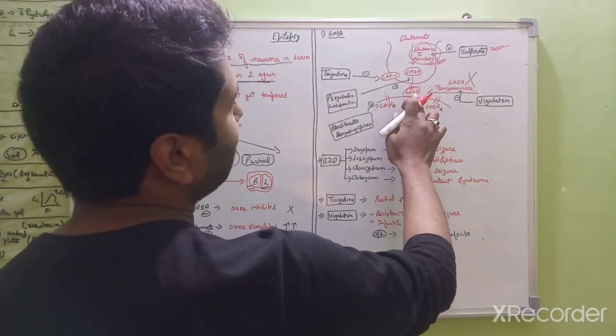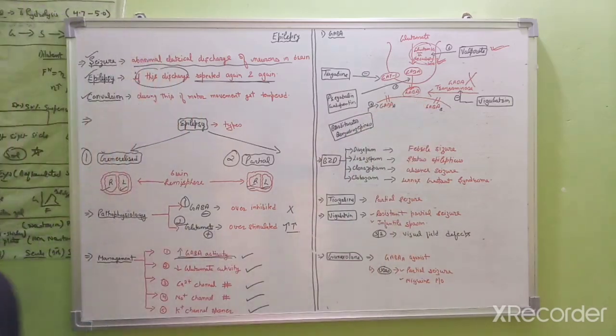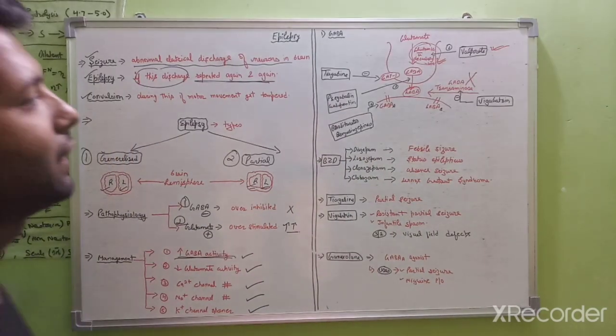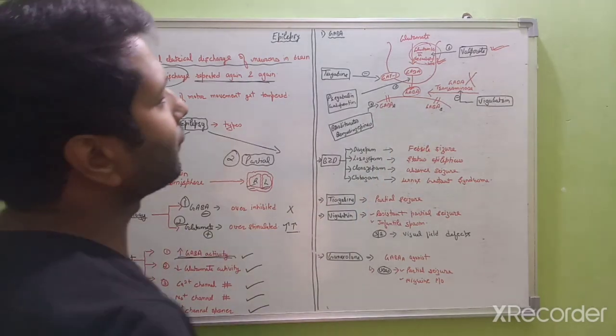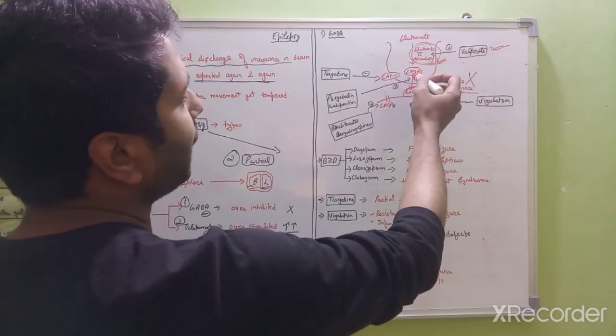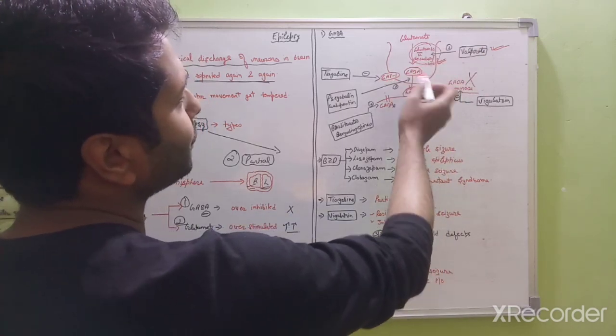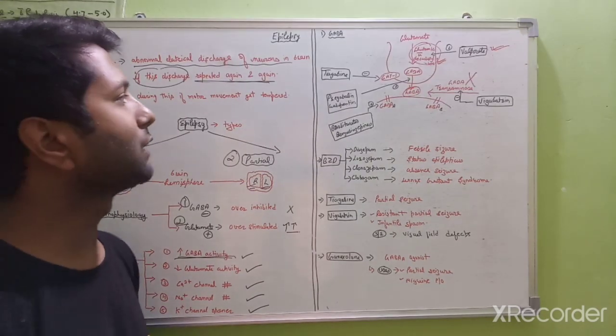So there is more GABA here, and this GABA will act on its receptors. In this way we can enhance the GABA action. The third one is a transporter which reuptakes the GABA from the synapse. That transporter is known as the GAT1 transporter.